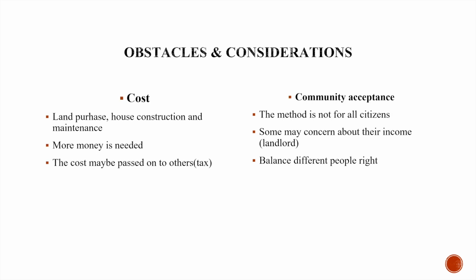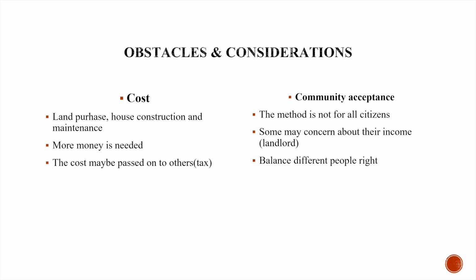Next, moving to the obstacles and considerations. First, the cost. To increase the housing supply, land purchase, house construction, and maintenance are needed, which cost a large amount of money, and there are many more parts that also need money. To get that money, it may transfer the cost to other parts, like increasing the tax. Therefore, the obstacle is how to get enough money to complete the reform.